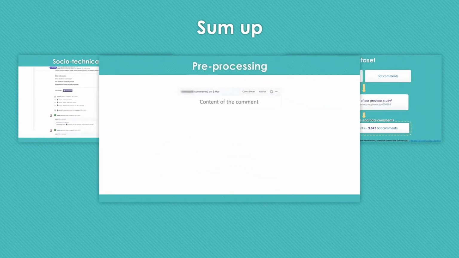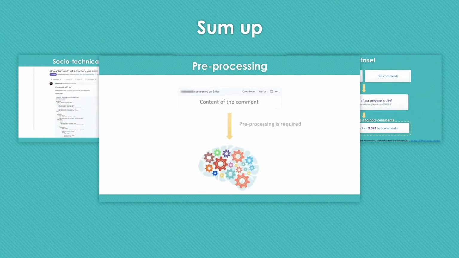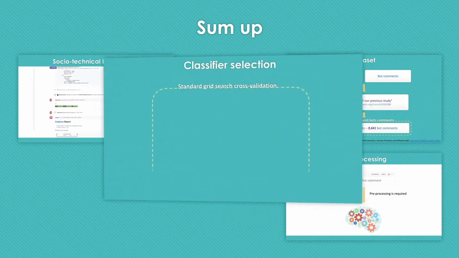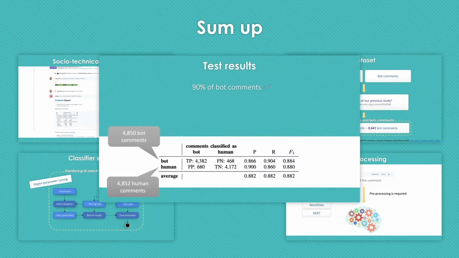We used a combination of bag of words and TF-IDF to pre-process comments and feed them to classifier algorithms. We used a standard grid search cross-validation process to do both hyperparameter tuning and selection of the best classifier. We achieved a promising F1 score of 0.88 on the test data.